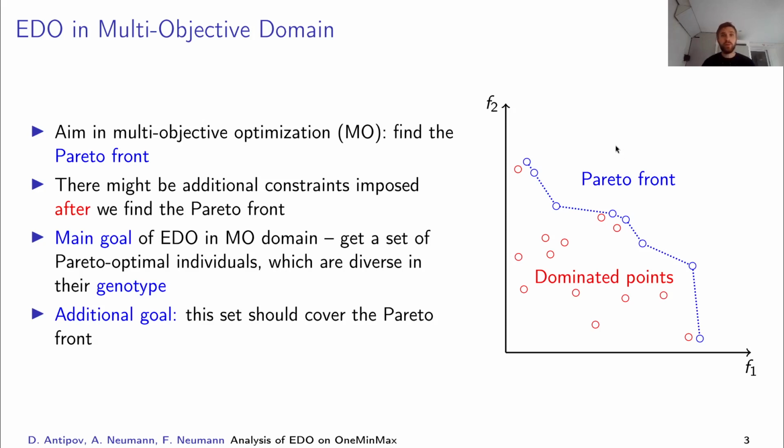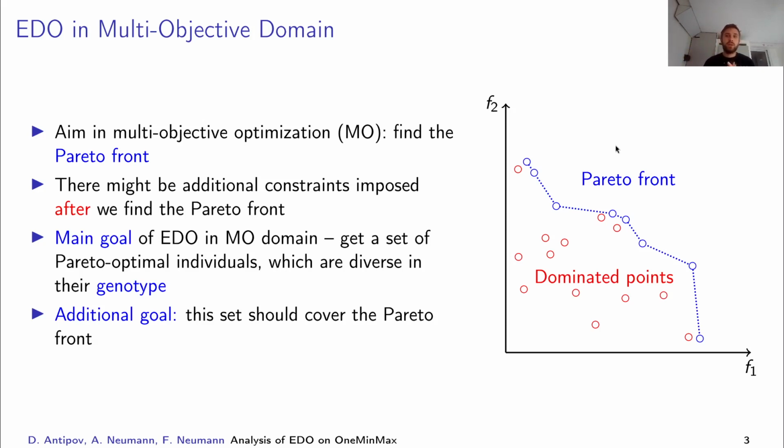In the multi-objective domain, usually we aim at finding a set of Pareto optimal solutions, but here we also can struggle from adding some additional constraints after we already found this Pareto front. And if this Pareto front is not diverse enough, then probably some additional constraints might just make all our solutions infeasible, and therefore we don't want to rerun the algorithm, we just want to get a diverse set of Pareto optimal solutions.